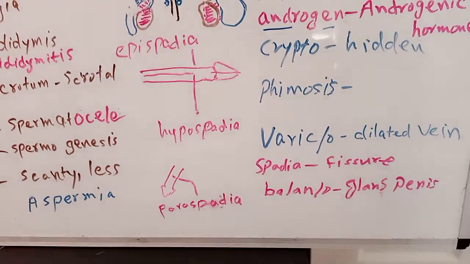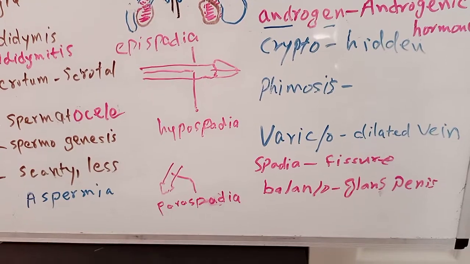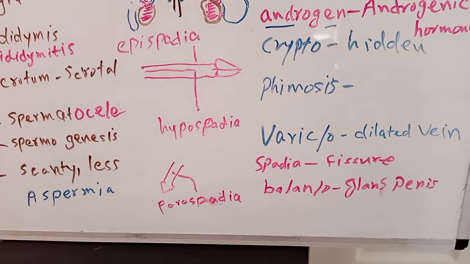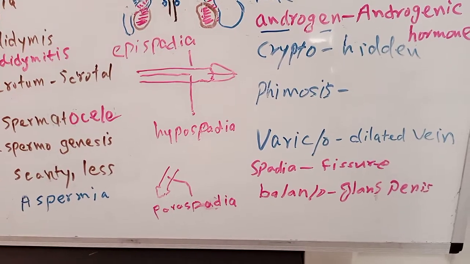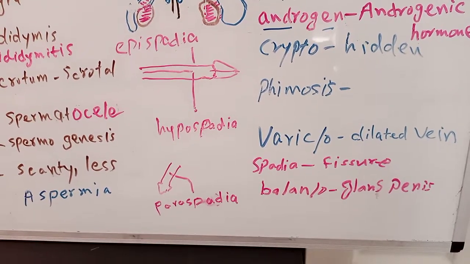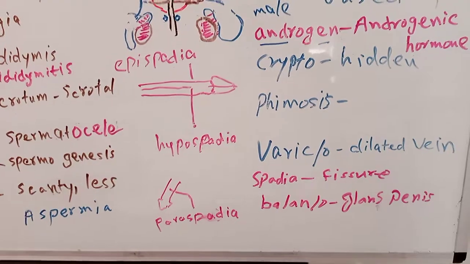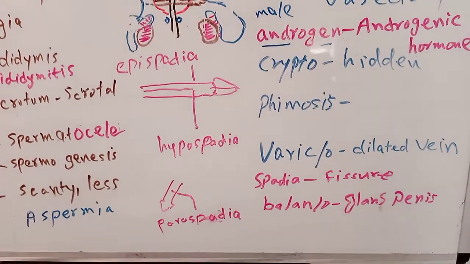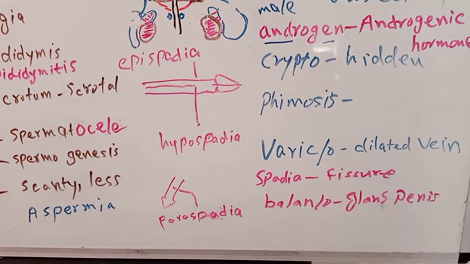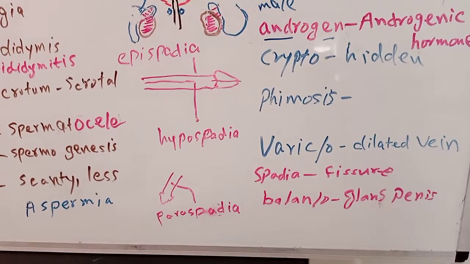Phimosis. Phimosis is narrowing of the opening of the prepuce. So the urine stream becomes thin and the whole urine does not pass out. Some urine will stay inside and will cause infection of the glans penis, which is known as balanitis.